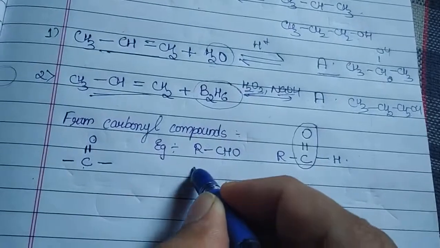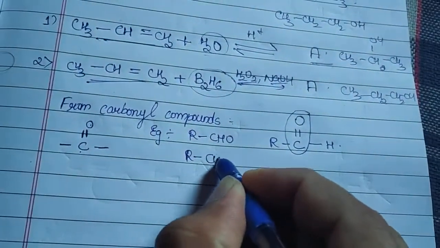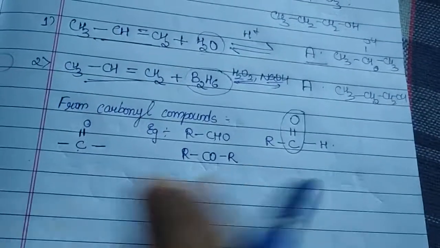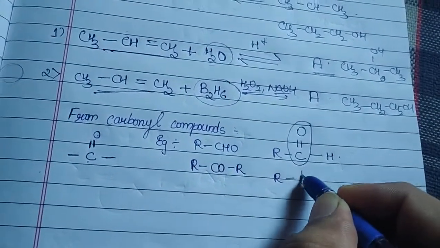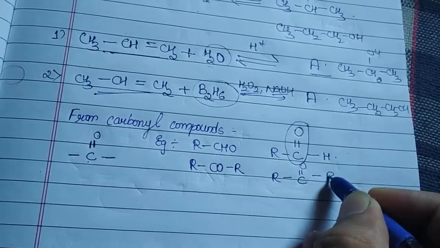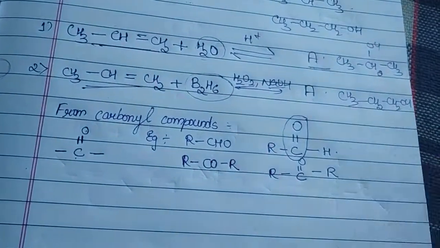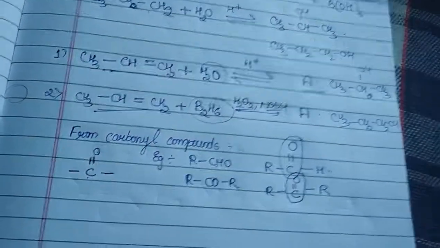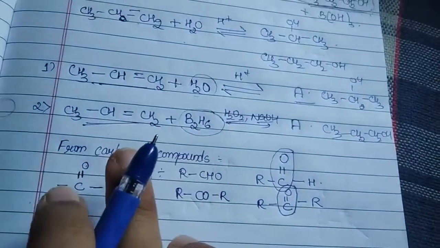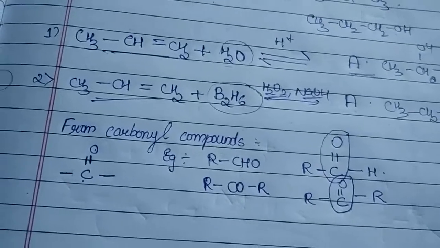If I go with the ketone, RCOR. So how can I write it if I'm going to split their bonds? RC double bond O and an R. Are you able to see? So here also in the ketones we could observe a carbonyl group. So ketone can also be an example of carbonyl compounds.